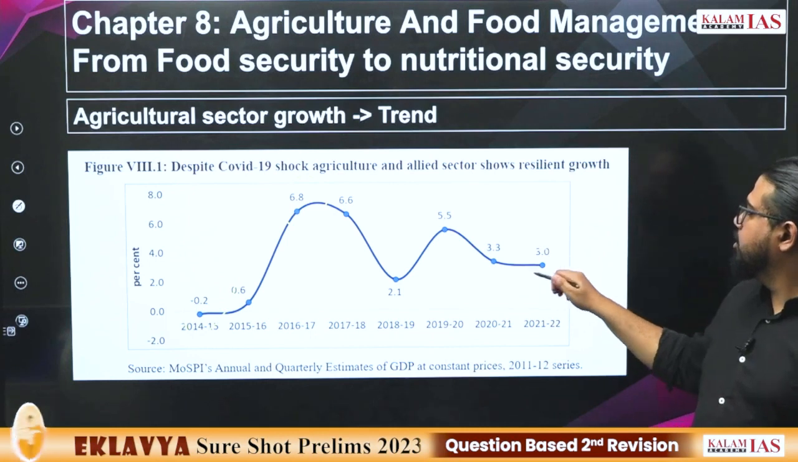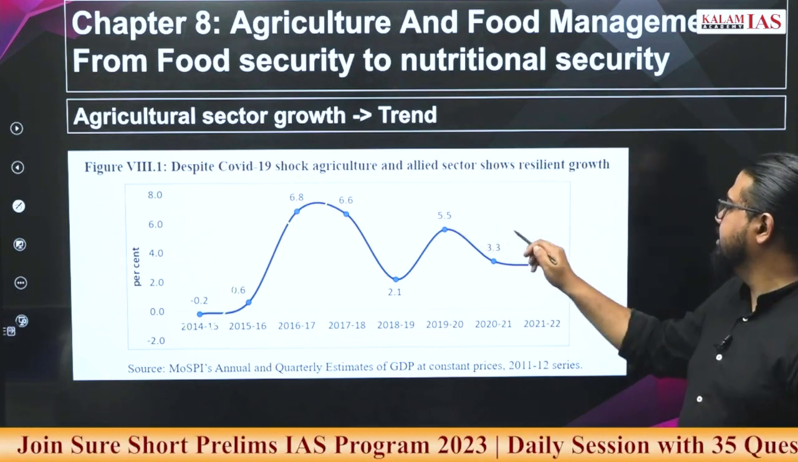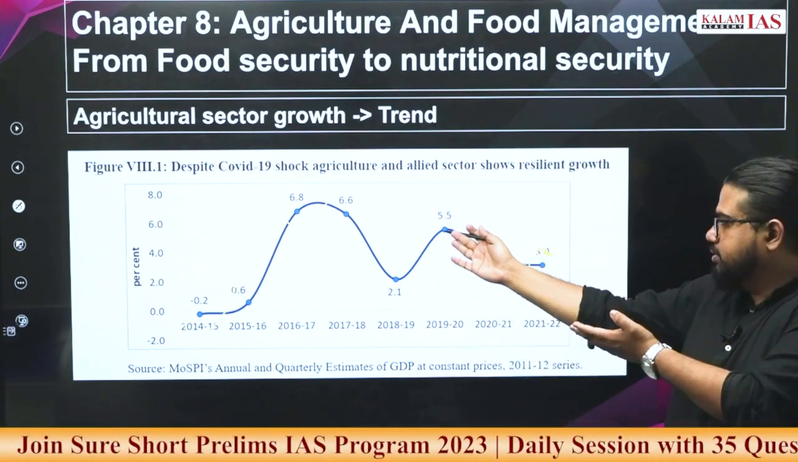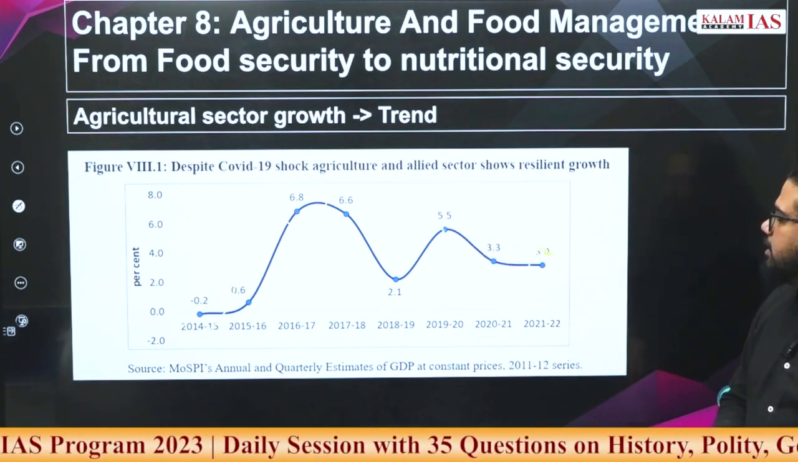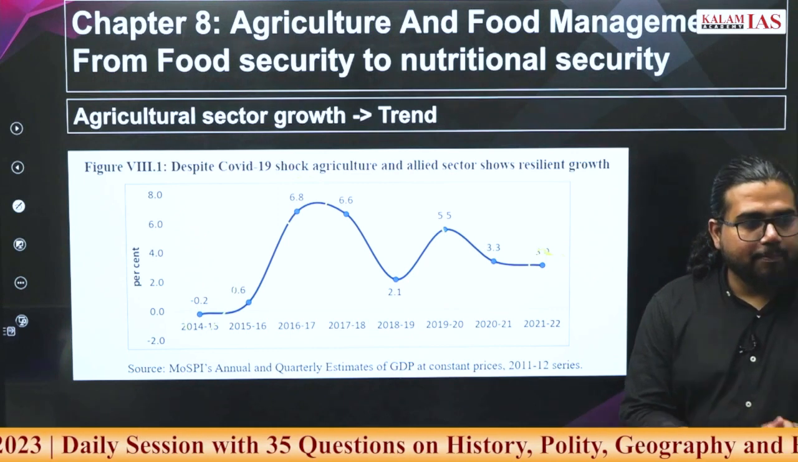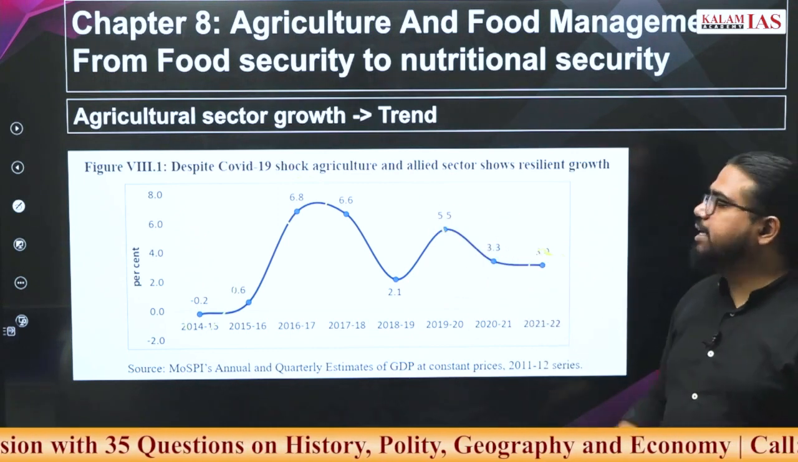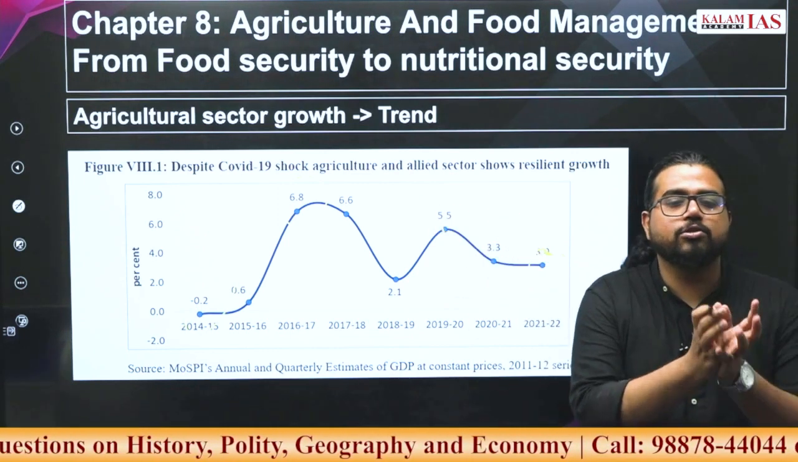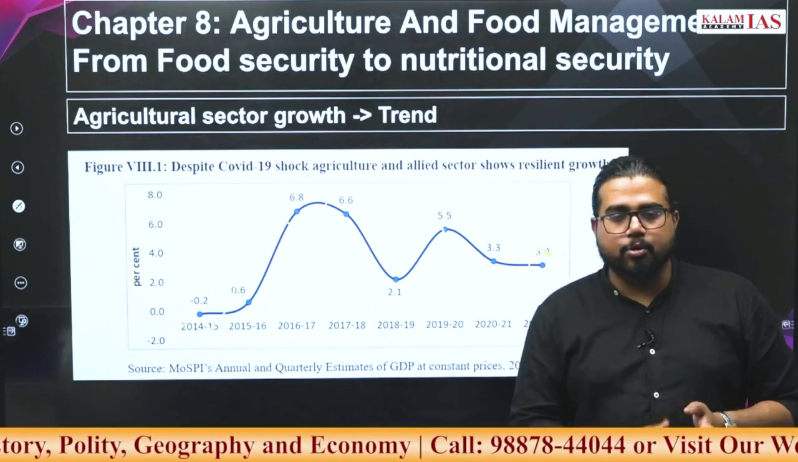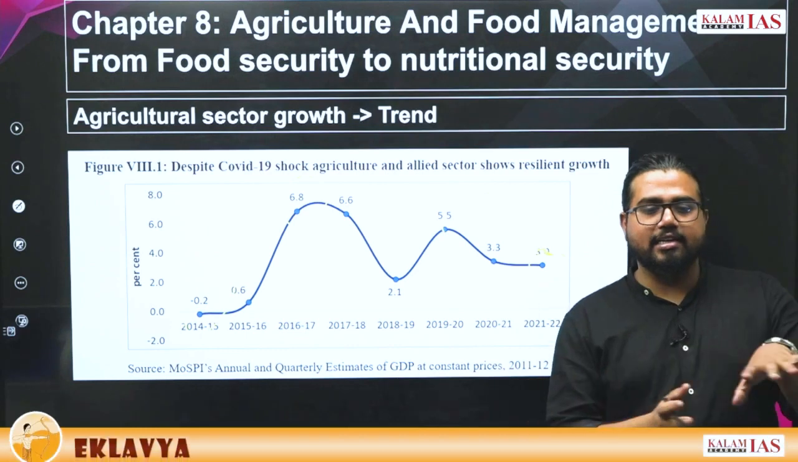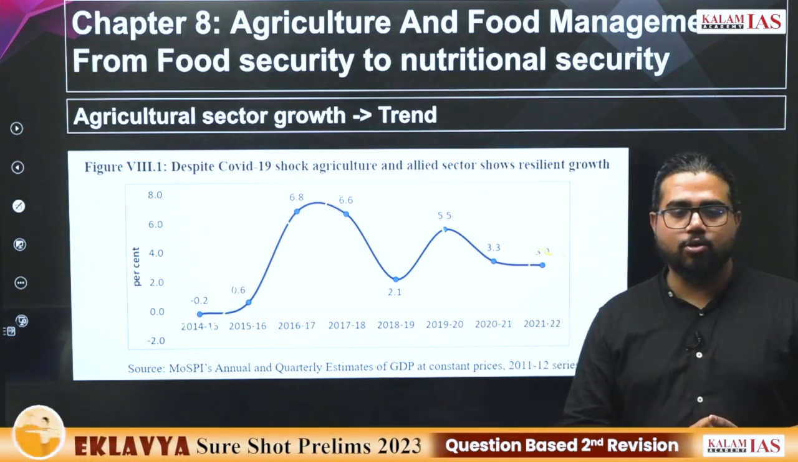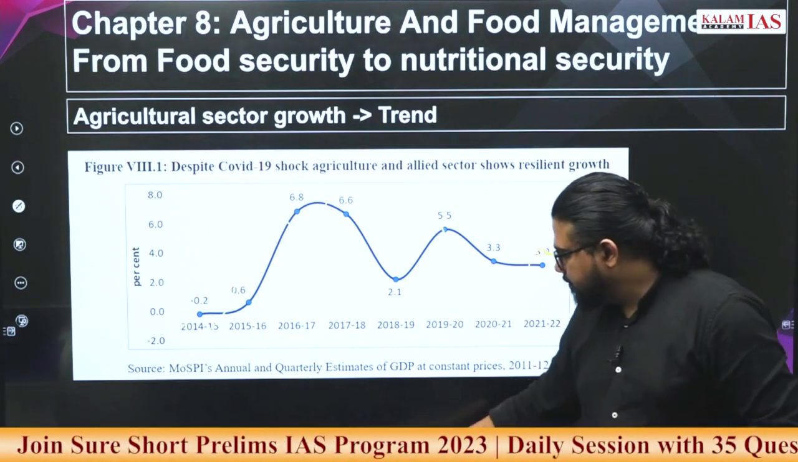If you look at the current growth, its trend is in a decreasing direction. Like we had 6.5% growth, but recently we are getting only 3 or 3.3% growth. Despite that, during the pandemic age, it was one sector that was consistently showing positive growth rate, whereas industry as well as services were completely limited due to the lockdown and other things.